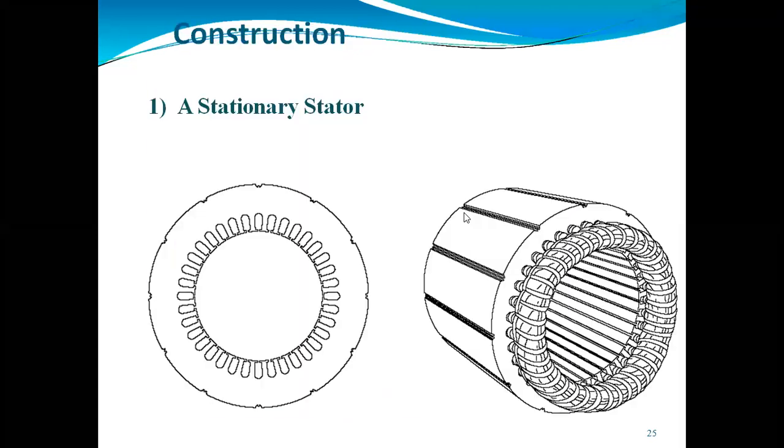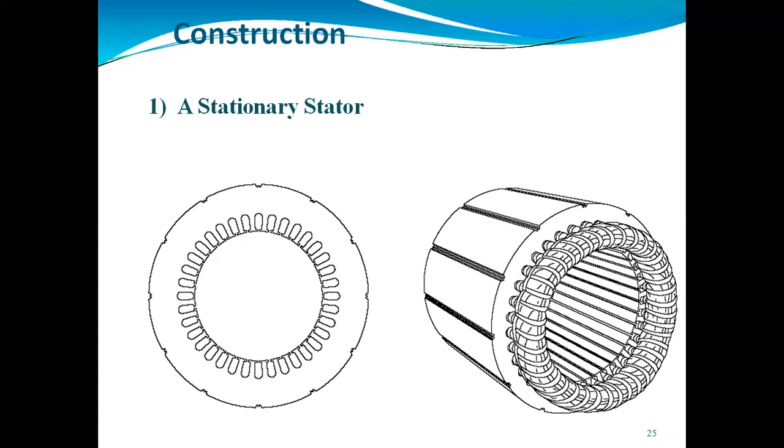It looks like a cylindrical structure, and the outer covering is the stator frame. The stator is made using several thin laminations of aluminium or cast iron. They are punched together to form a hollow cylinder, so it is cylindrical in shape.